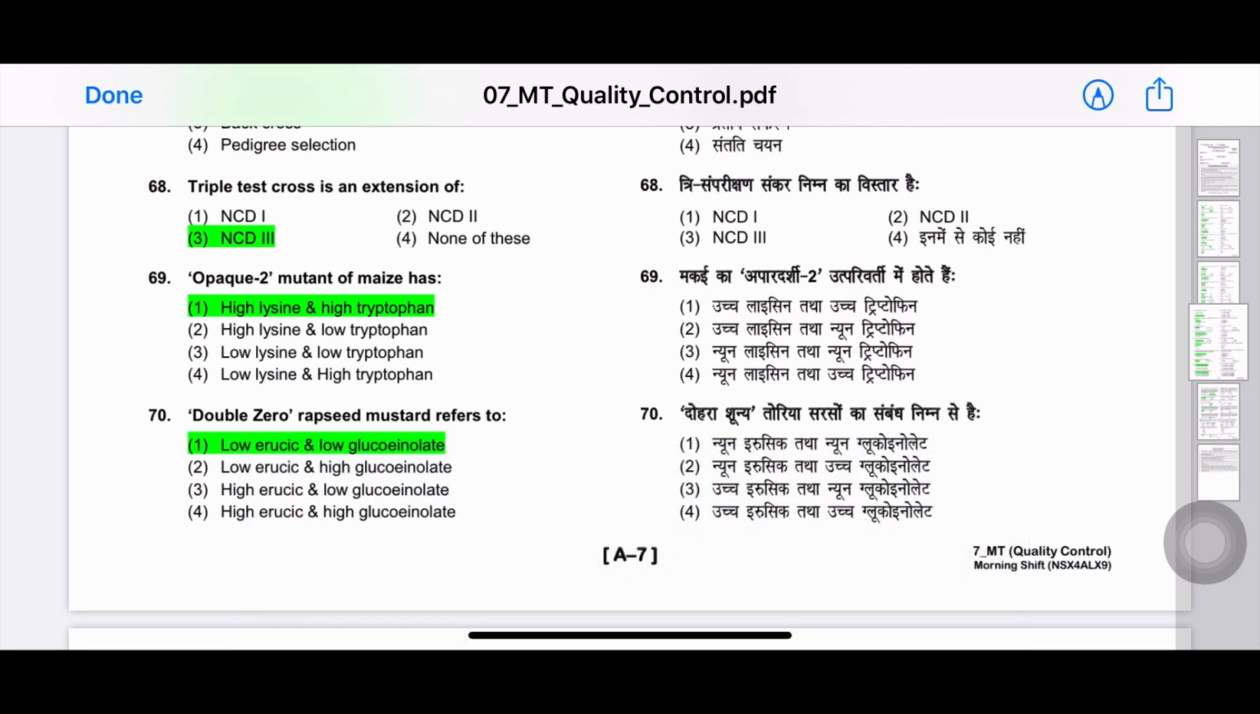69th question. Opaque 2 mutant of maize has high lysine and high tryptophan. The last question is 00 rapeseed mustard refers to low erucic and low glucosinolate types.